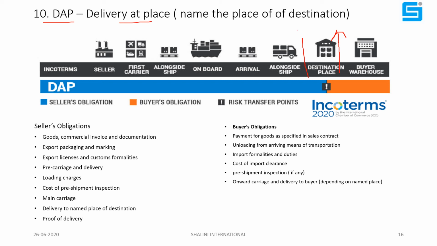This is the additional charge borne by the seller. Everything else will be the same as per DPU: cost of import clearance, import formalities, and duties will all be paid by the buyer. This is the only difference. Okay, now we'll move to the next Incoterm.